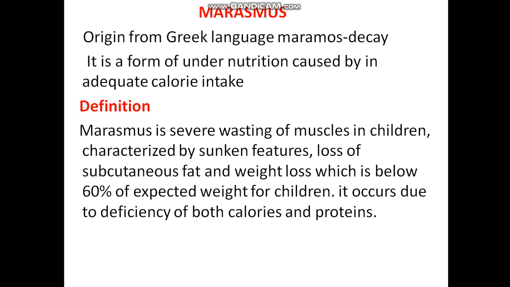Marasmus originates from the Greek language, maramos, meaning decay. It is a form of undernutrition caused by inadequate calorie intake, where nutrients are not sufficient for the body. Next we will see the definition of marasmus.